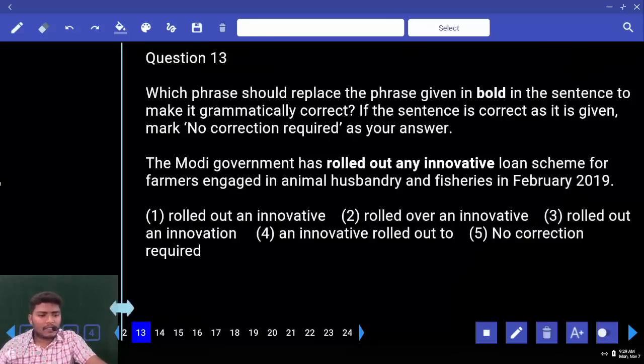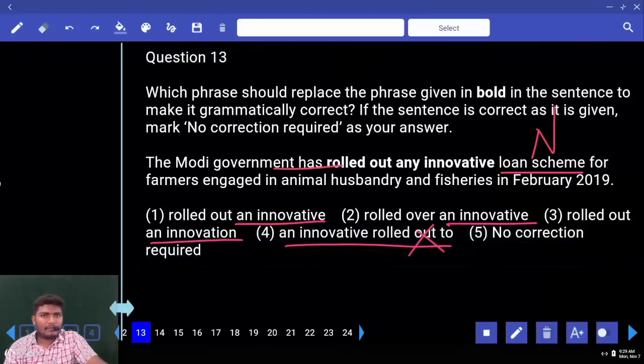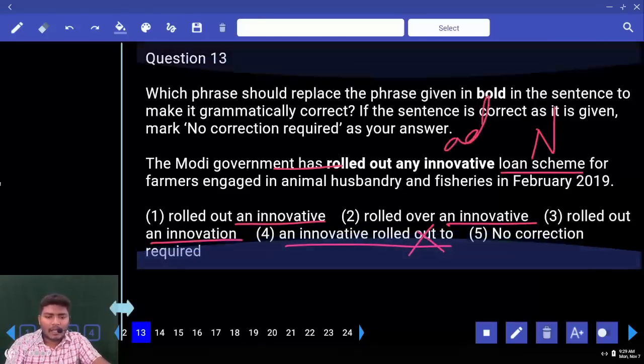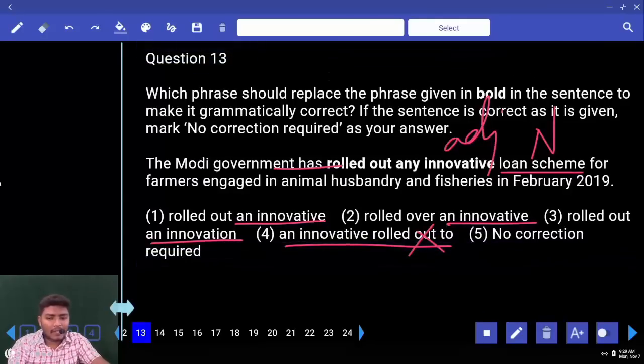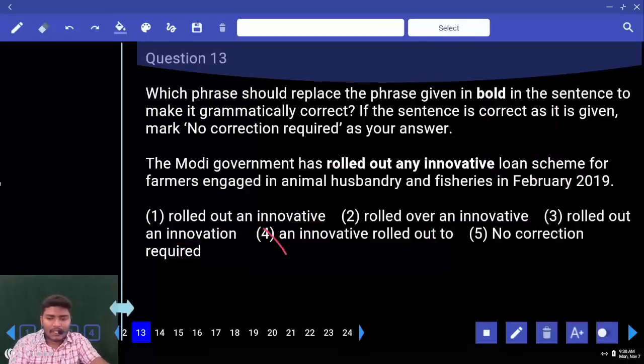Change the highlighted phrases. The Modi government has rolled. Has plus V3 is needed. As you can see, all of them are V3s only. An initiative, an innovative. Next, an innovation. Next, two loan scheme, no, cannot be used. Look at this once. Loan scheme is already noun form. What do you need here? Adjective. How many adjectives are there? Innovative, innovative. Innovation is noun form. Eliminate. Fourth one is out, third one is out.